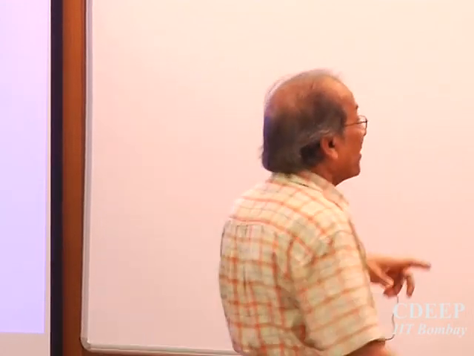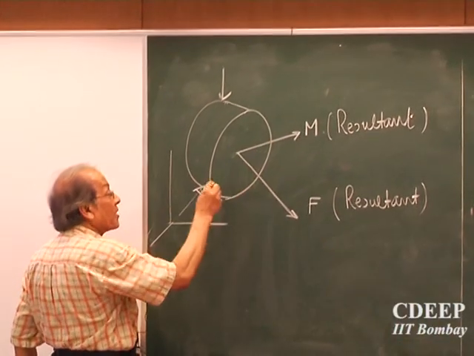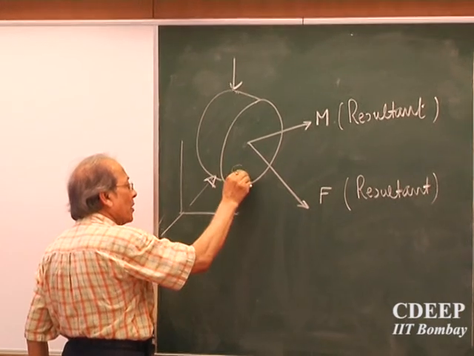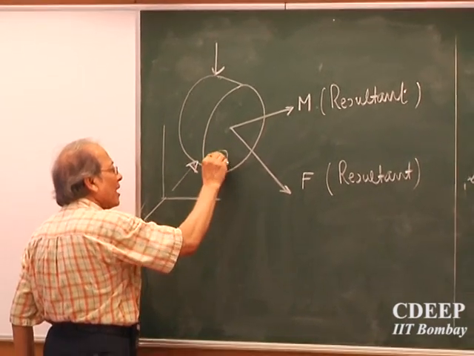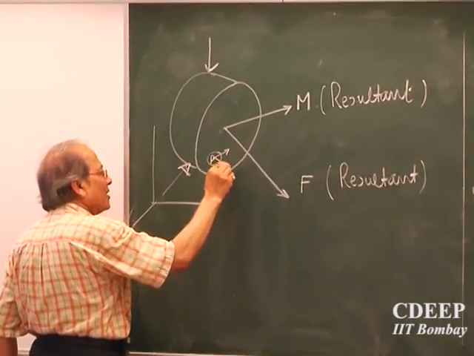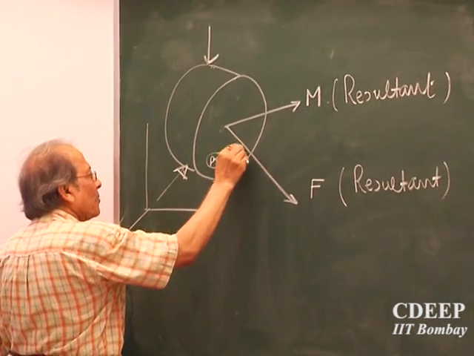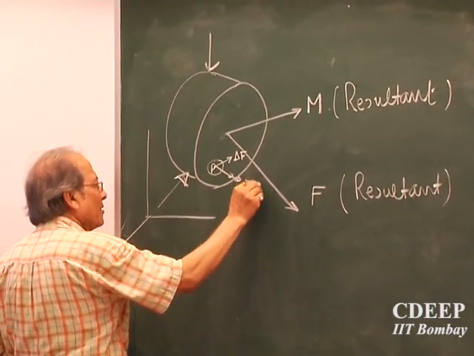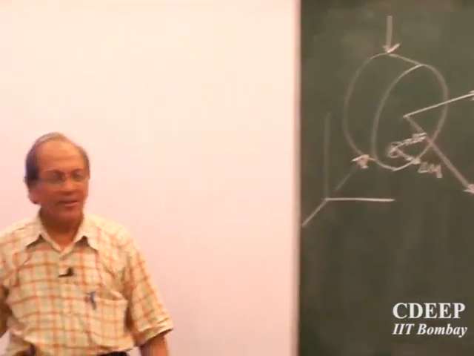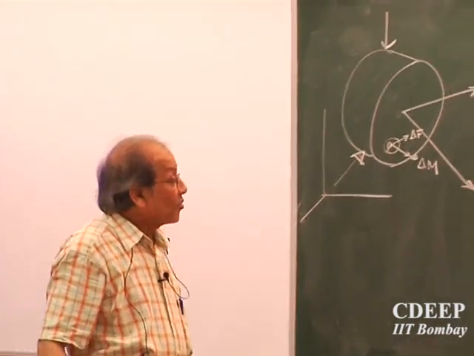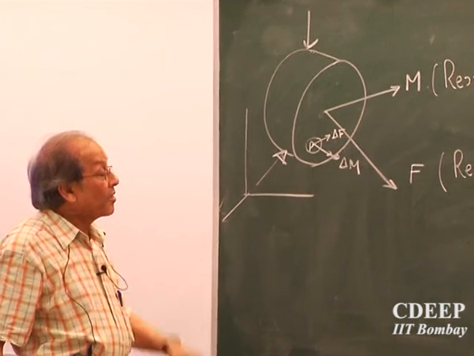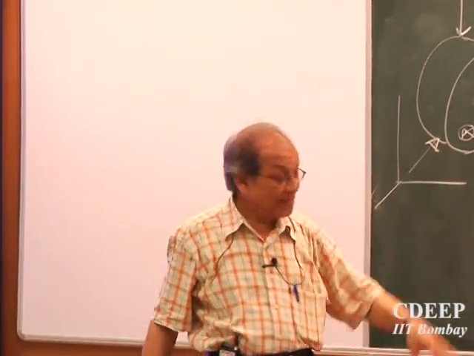So we have chosen not that point through which the resultant passes, but some general point P here, and then I am saying, okay, let us say on this one there is a delta F and delta M. Okay, one point.